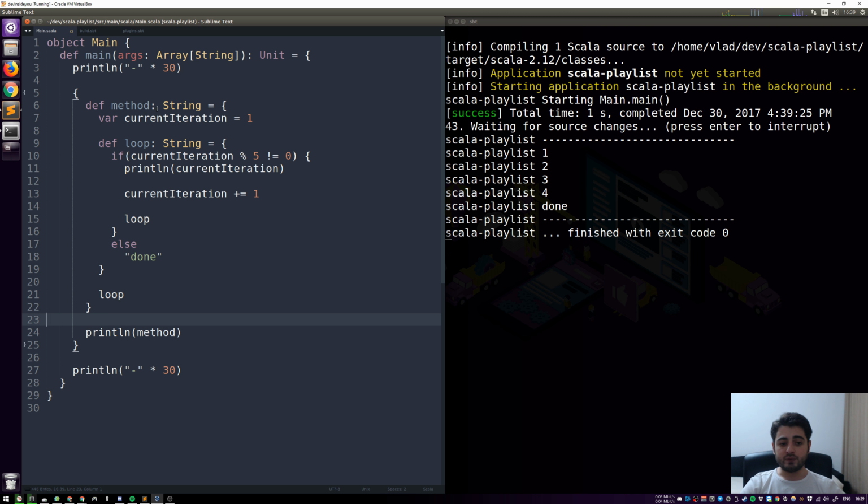And by the way, notice that now method is not calling itself, loop is calling itself, okay? And because of that, we don't need the return type. Now I'm gonna leave the return type there, but just so you know, you don't need the type. Scala is capable of reconstructing the type. However, over here it's not, because this is still a recursive method, okay? All right, so now we can have the next implementation of method.